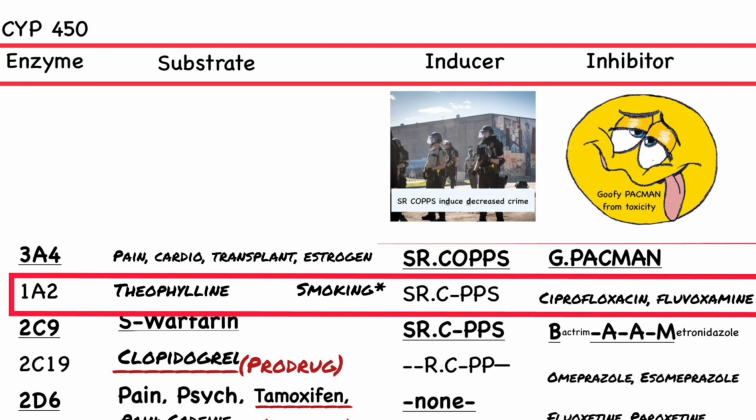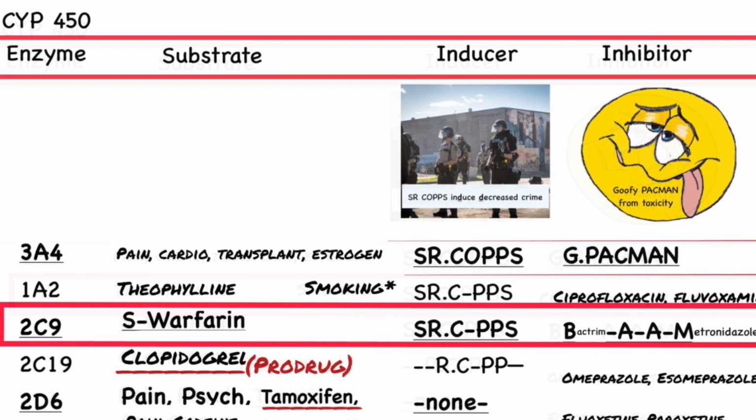Moving on from 3A4, now let's go to enzyme 1A2. The main substrate is theophylline. The primary inducer that we hear the most about on the test would be smoking, so smoking could decrease levels of theophylline. It's an inducer, so it decreases levels. The inhibitors are ciprofloxacin and fluvoxamine, the main ones. Cipro is an inhibitor. It heightens the level of theophylline.